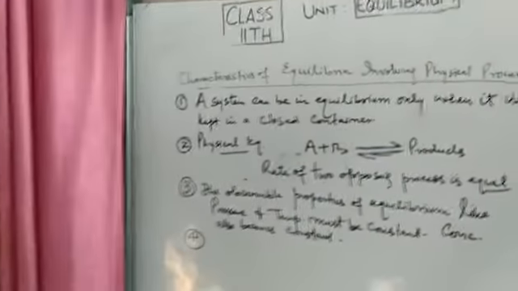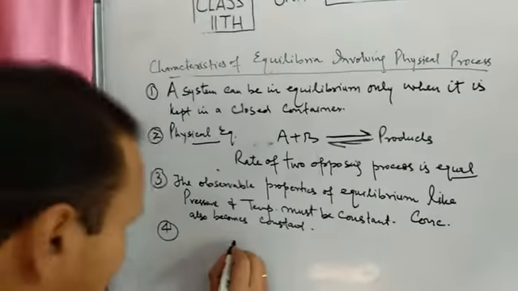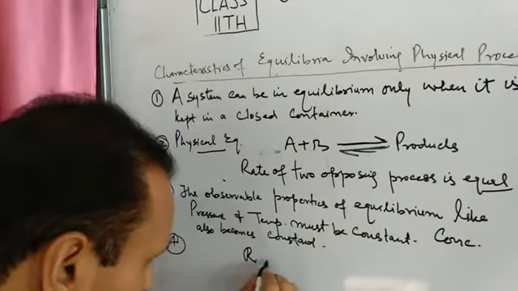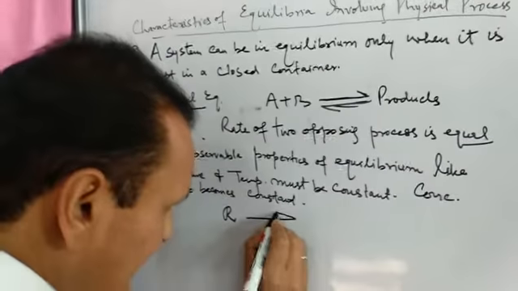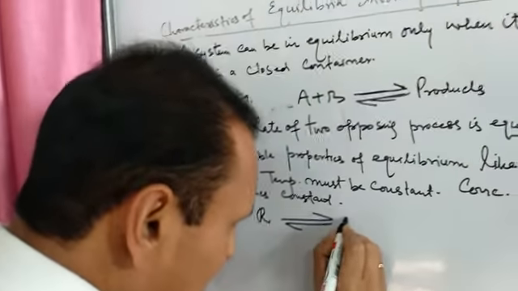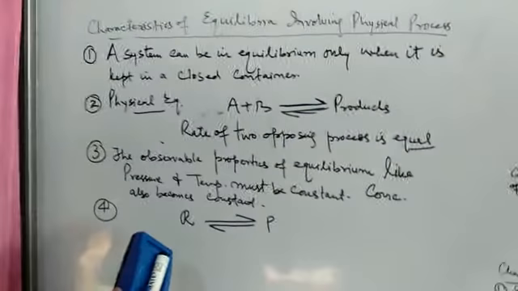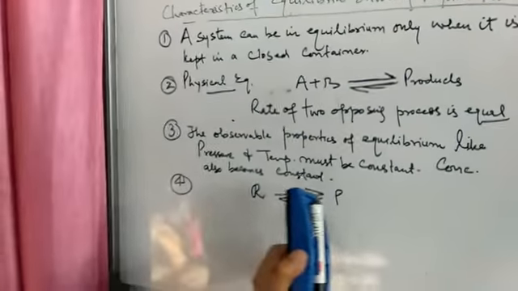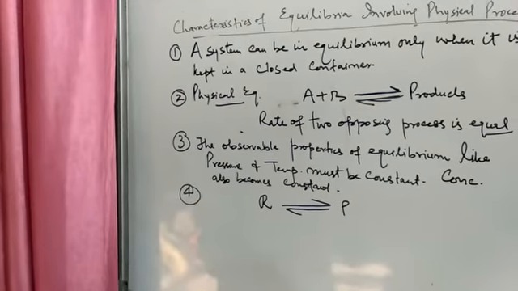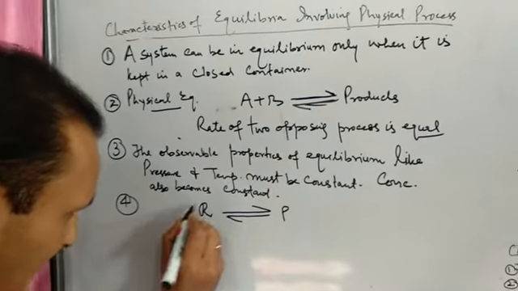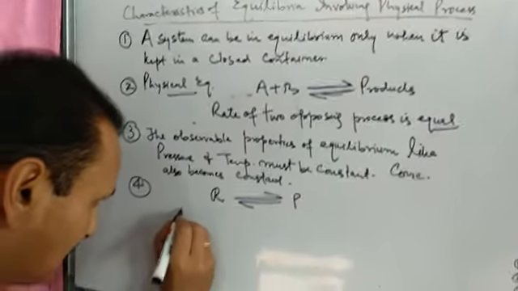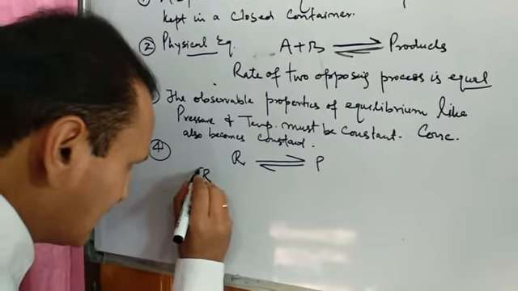And then suppose these are reactants, undergoing a reversible process, forming products and attaining physical equilibrium. Now if they attain physical equilibrium, the concentration of reactants will be given by this.